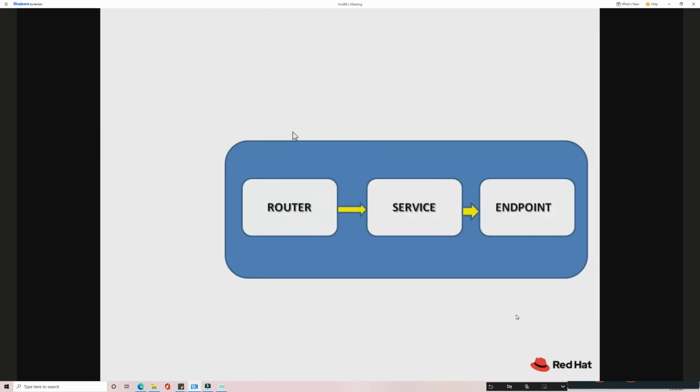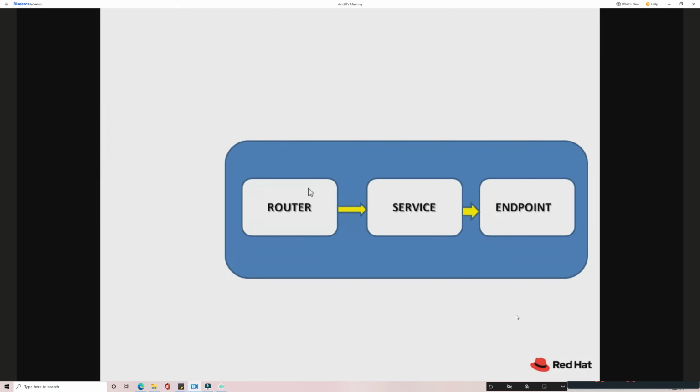And at the OpenShift level, we see the communication flow from the router to the service to the endpoint, to the application. And we have three different methods depending on which location is acting as my TLS server. So two locations can act as my TLS server. The first location is the router itself. So this router itself can act as a TLS server. So if the router is acting as TLS server, we have one method. And if my endpoint is acting as my TLS server, that is another method.